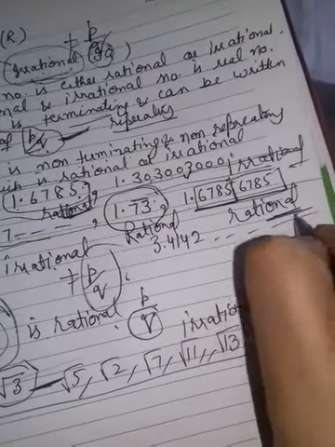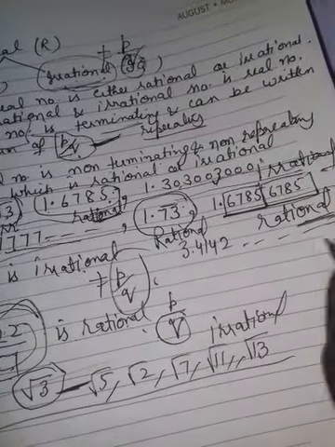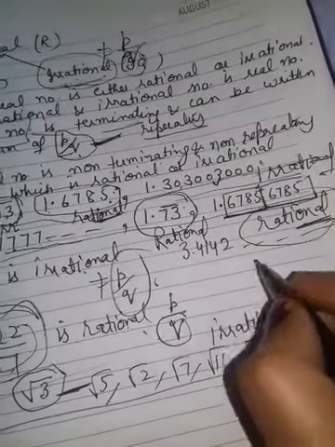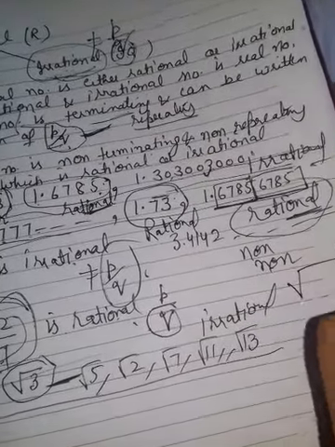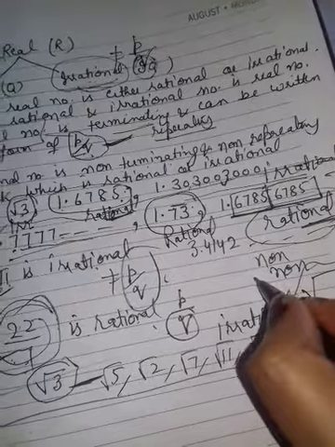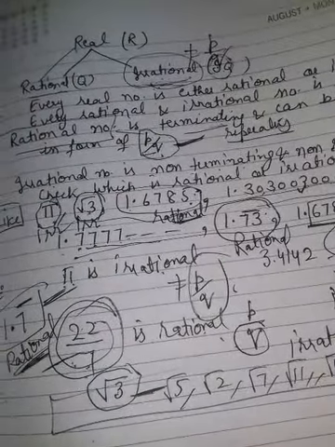I hope you are getting it: if a number is terminating or repeating, then you can say it is rational. If it is non-terminating and non-repeating, or has a root that cannot be removed, then that is known as irrational. Pi is also irrational. I hope you are getting this. This is your number system.